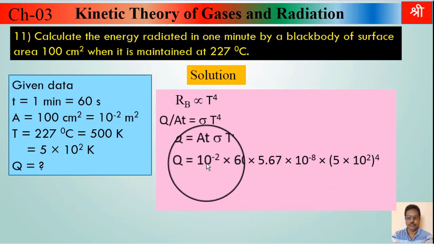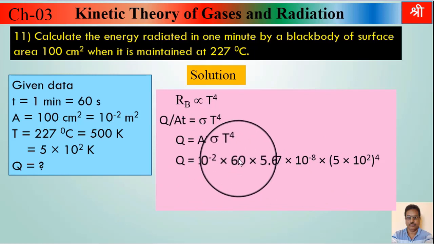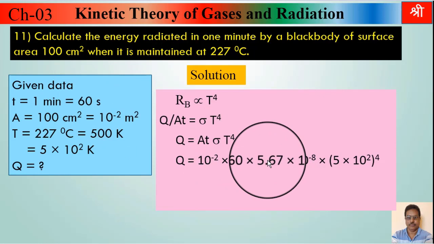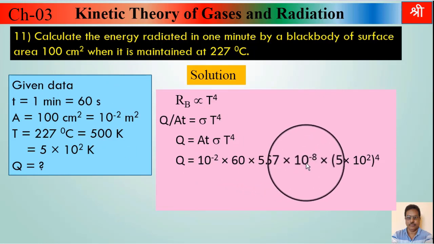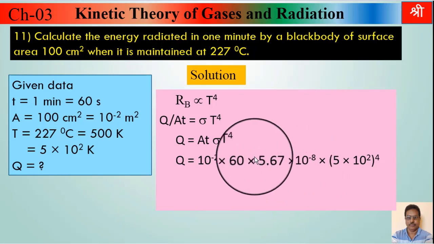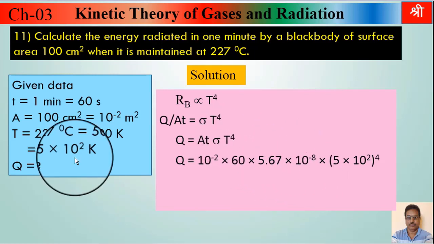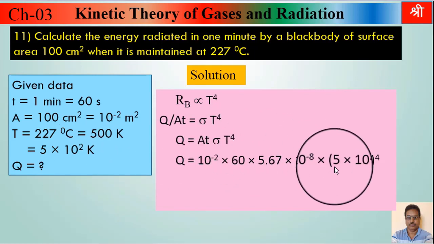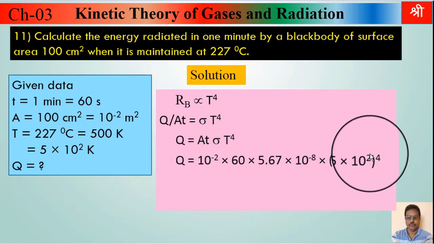A is 10 raised to minus 2, time t is 60 second, that is given here. And remember, sigma is 5.67 into 10 raised to minus 8 SI unit. This value will be given to you in exam. And T, temperature, is 5 into 10 raised to 2. But here it is T raised to 4, means 5 into 10 raised to 2 raised to 4.